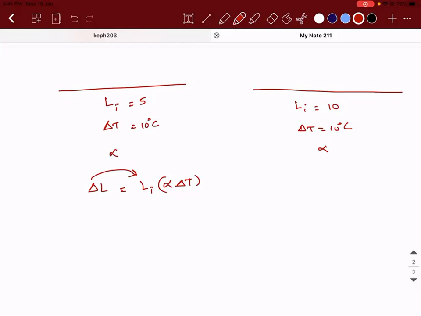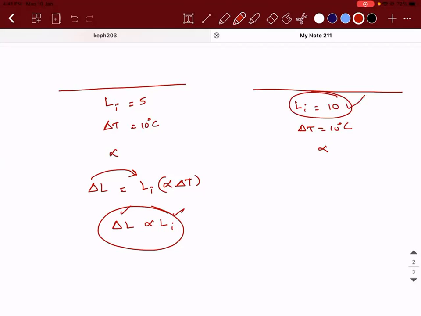Now you answer the question which you asked me. It'll be different, sir. So it will be more for the material which has the greater initial length. It'll be more for initial 5, sir. Think about it. Delta L is directly proportional to Li. So greater is the initial length, greater is going to be the expansion. Yes, sir. Sorry, sir. Then it'll be 10.